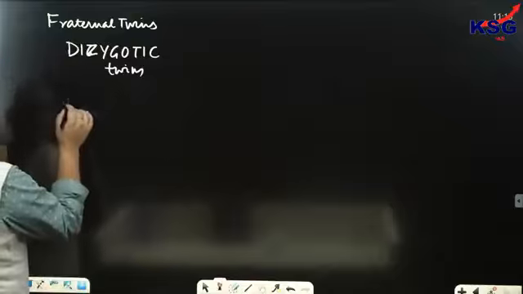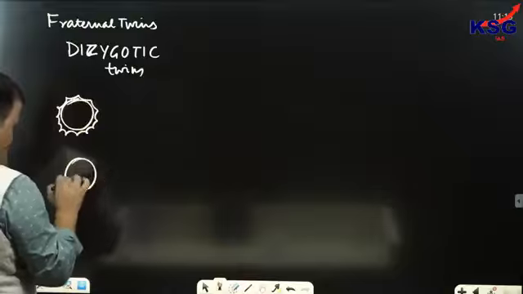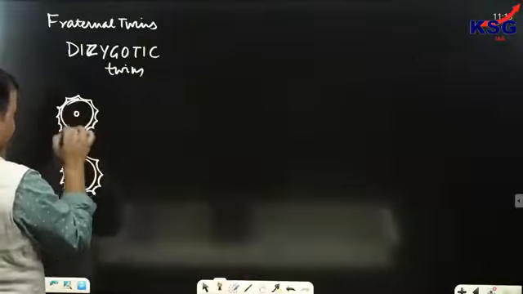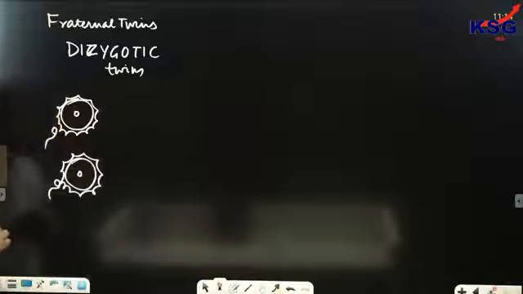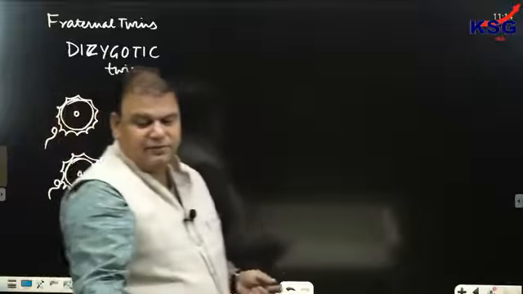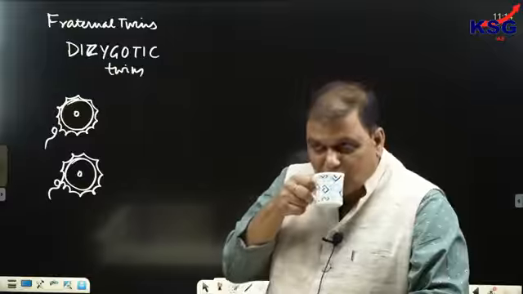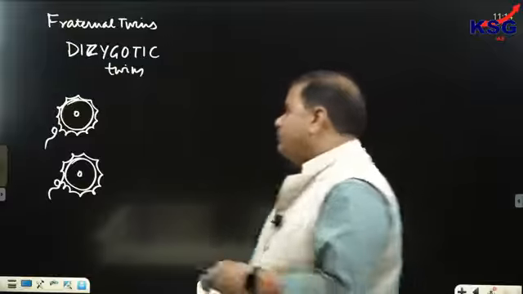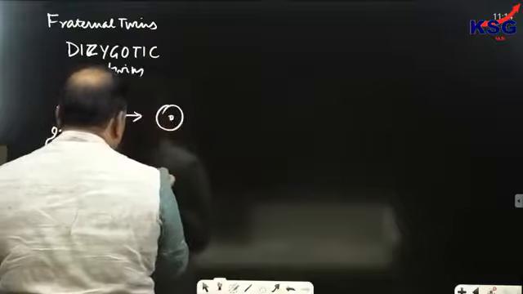When the mother releases more than one ovum at a time, then these two ova are fertilized by the sperm of the father, and two zygotes would be formed.